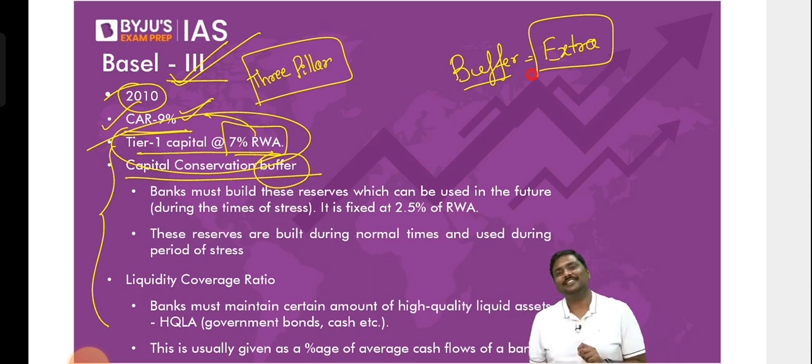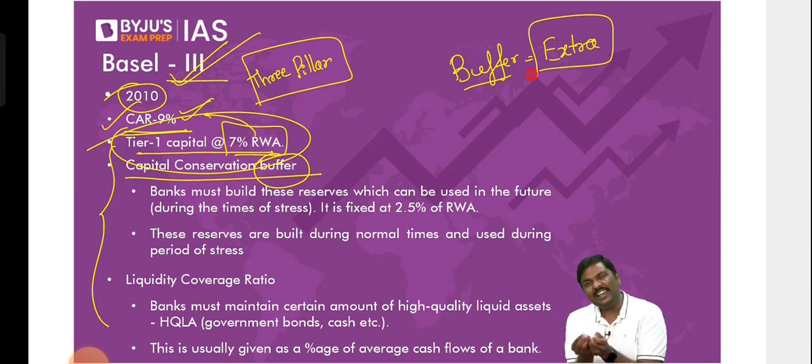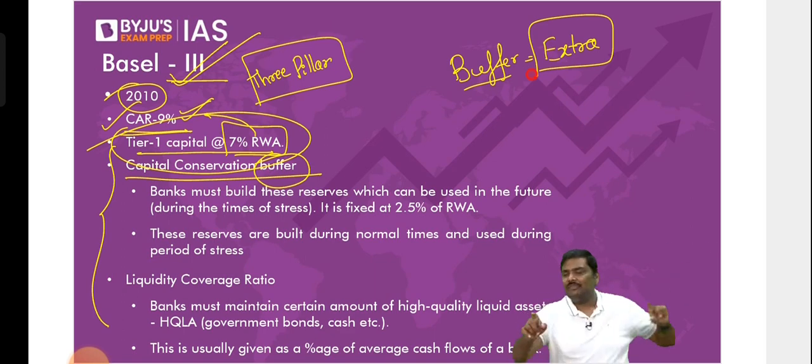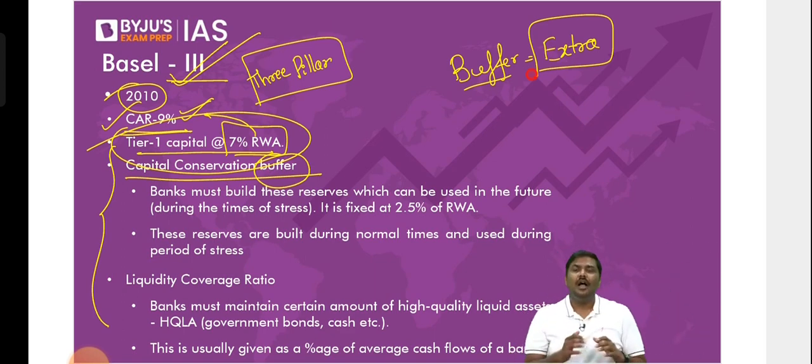The argument is very simple. Sir, in case of a sudden emergency, I should have certain extra money. During normal times, I will not use it. I want to order a pizza, I will not use that money. I want to go to a movie, I will not use that money. I want to purchase a book, not that money.